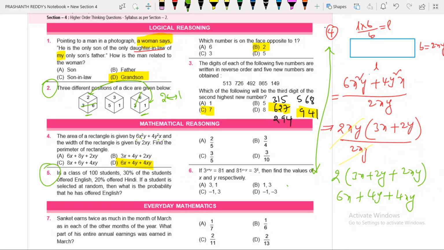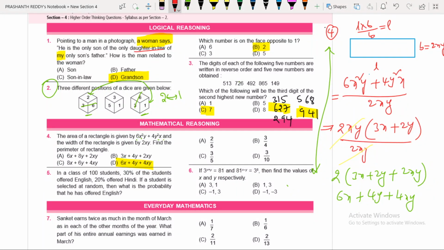Okay. Now question number 5. Observe, my dear children. What is the fifth question? In a class of 100 students, total how many students are there? 100 students. 30% of students offered English, 20% offered Hindi. If a student is selected at random, what is the probability that he offered English?